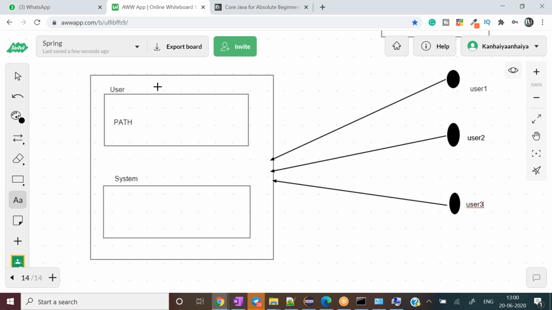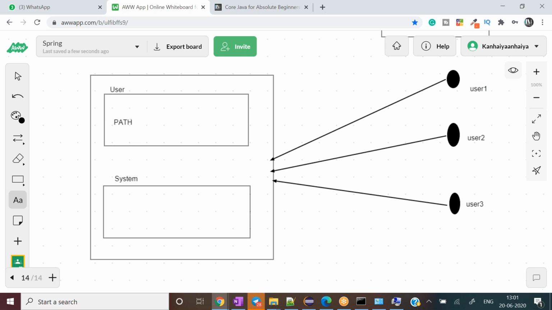So all three users are using the same system, and they want to work on Java itself. So for example, if user one sets the path for Java in the path section under user itself, then this Java path related setting will not work for user 2 and user 3. It will only work for user 1.